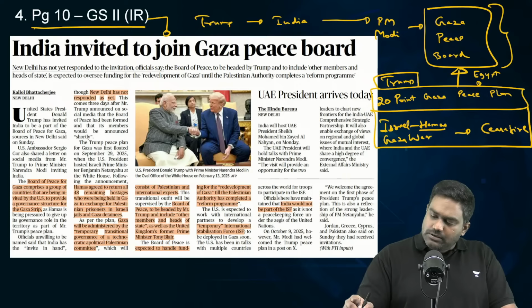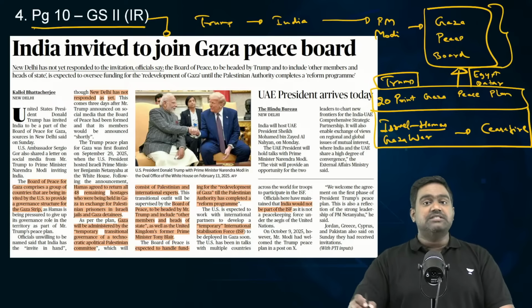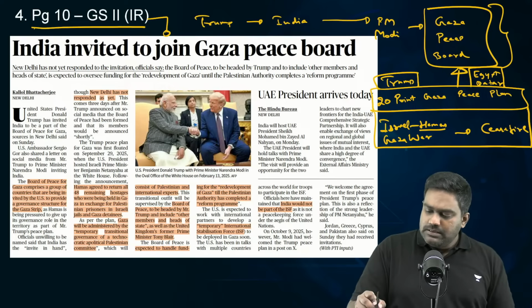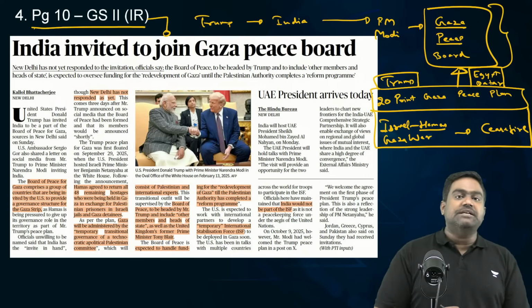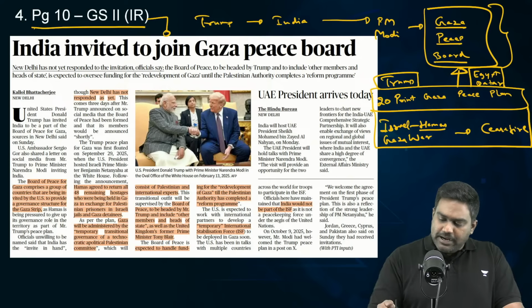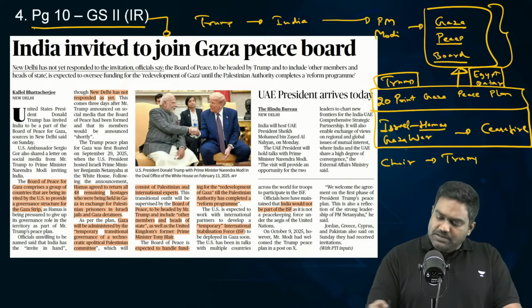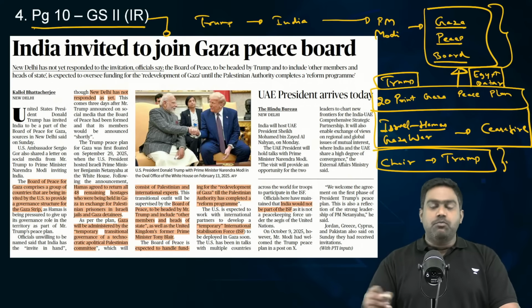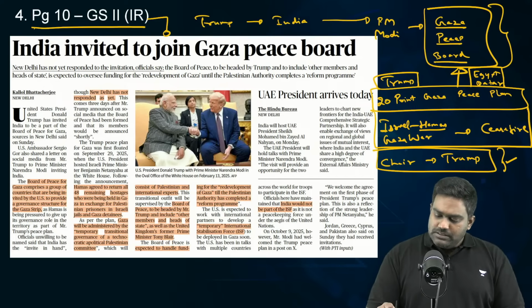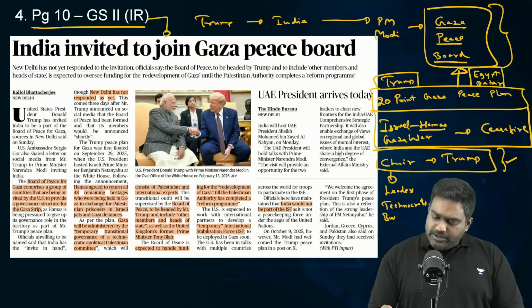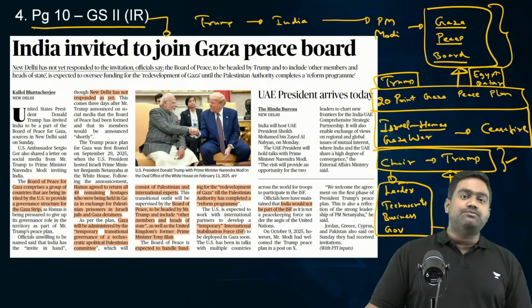it proposed a transitional body, a governance body, an international governance body, which is being labeled as the Gaza Peace Board, which would be headed by Donald Trump himself. The US president himself would be the chair of the Gaza Peace Board, and it would involve several leaders, technocrats, businessmen, and those with expertise in governance in handling Palestinian affairs. They are slated to be the members of this peace board.